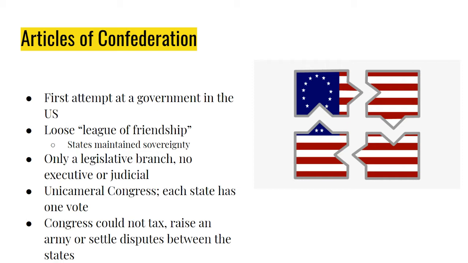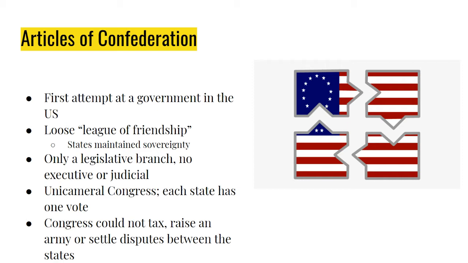The Articles of Confederation is obviously our first government. You don't need to know a whole lot about the particulars of the document. Just know about the articles, and that'll help you with what you need to know about the document. It's our first government that's formed after independence and before the new government under the Constitution. It's what we refer to as a loose league of friendship, meaning the 13 states are all still acting independently from one another. And every once in a while, they'll come together to deal with issues that impact all of them.